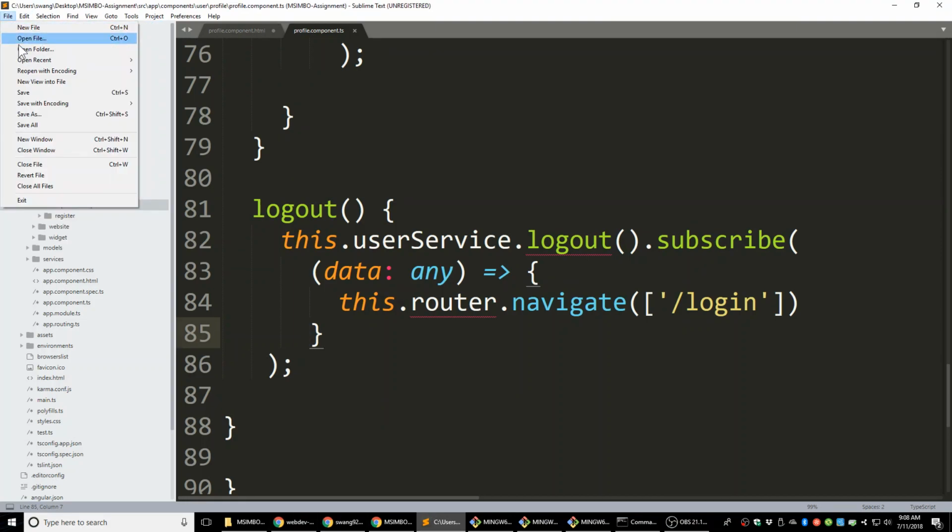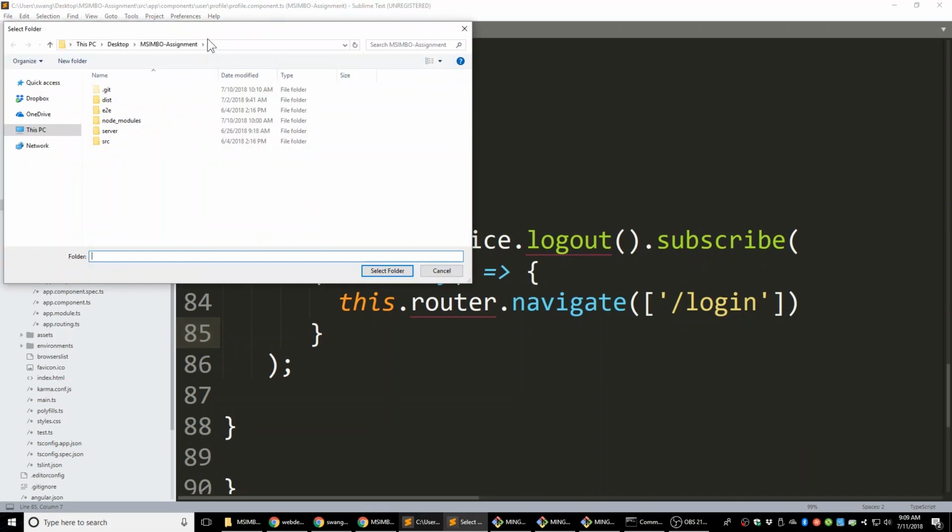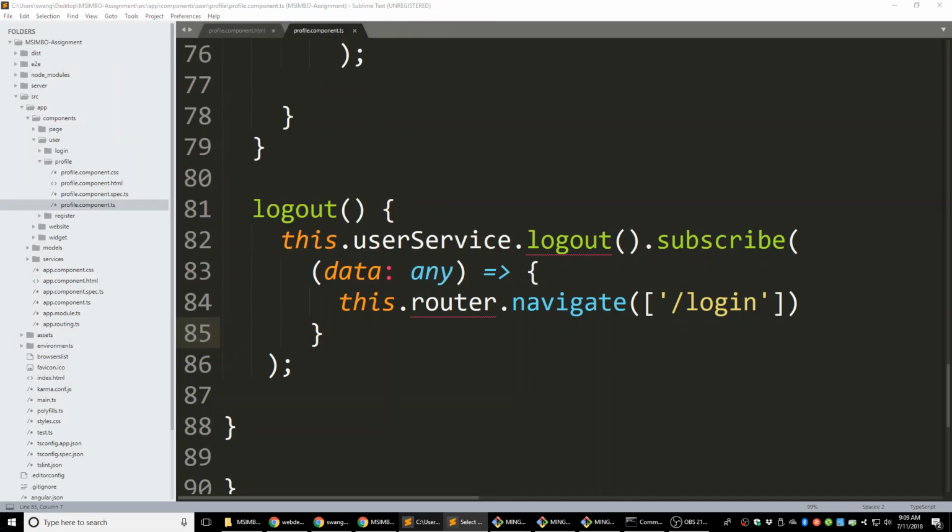Alright, so let me open my another project to make sure I have everything correct. I feel I'm missing something here, but I'm not sure. Profile. Yeah, that's everything we need here. So we're going to be sending a request to the server. Actually, this function is not sending a request.